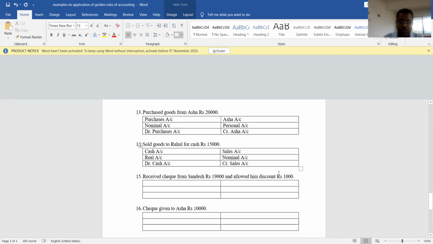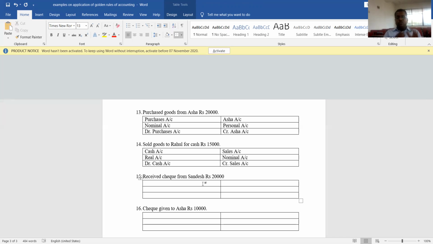Again, I will simplify this transaction. I will teach this kind of difficult transaction in my further classes. Now, what is the next transaction? Next transaction is received check from Sandesh, rupees 20,000. We are receiving check from Sandesh, rupees 20,000.